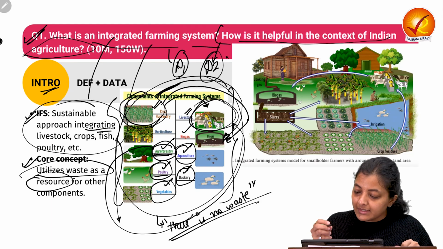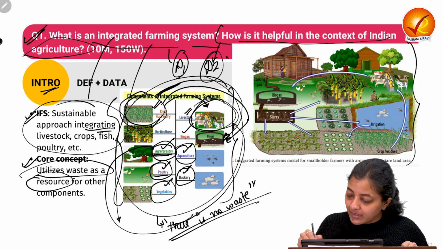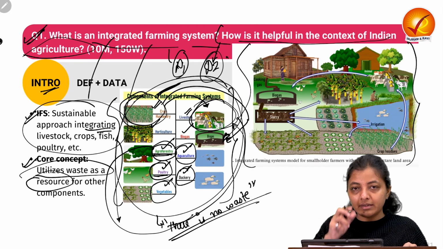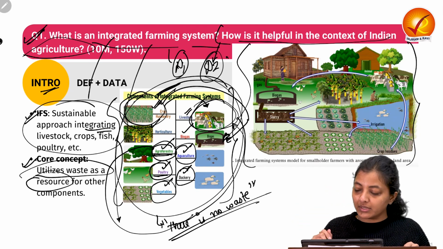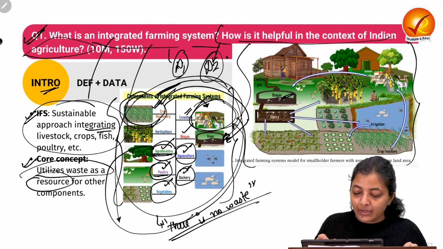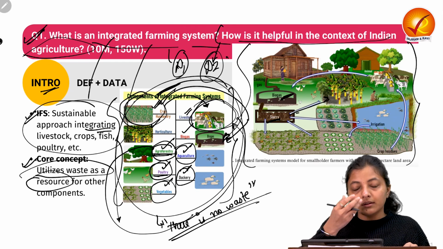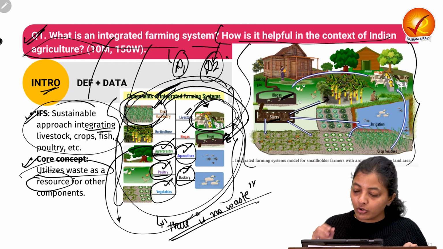Okay, let's see this diagram. You can also make a cycle showing how the waste from one aspect is used as an input for the other aspects. Like in biogas, the waste is slurry, and slurry is used as fertilizer for the crops.